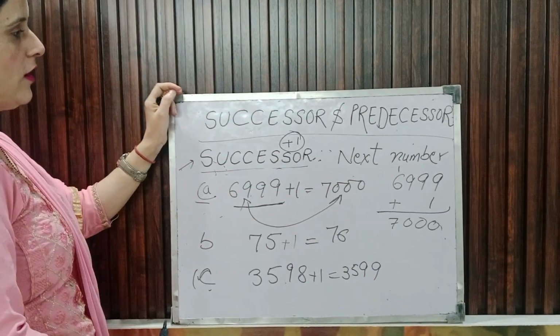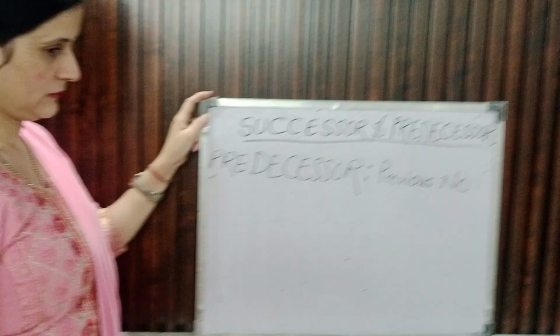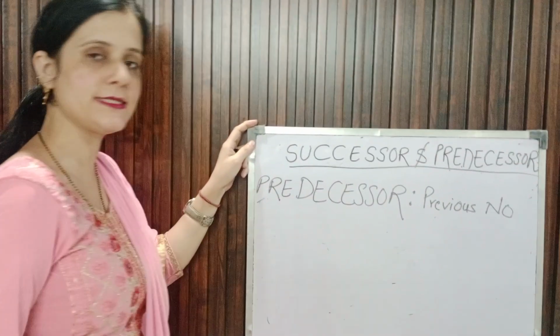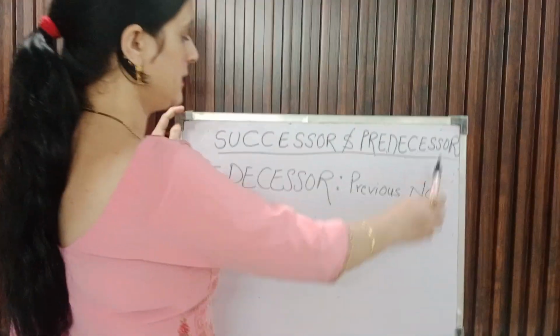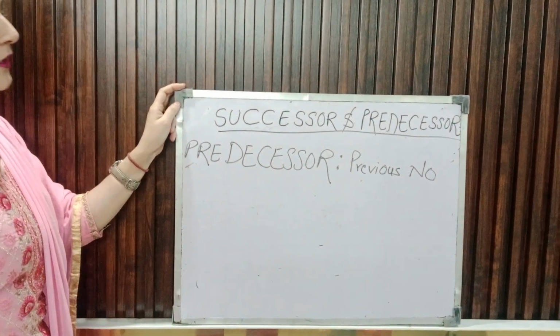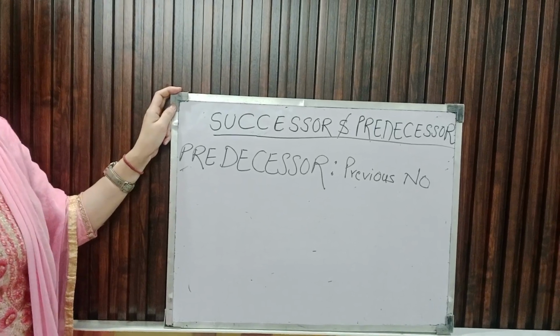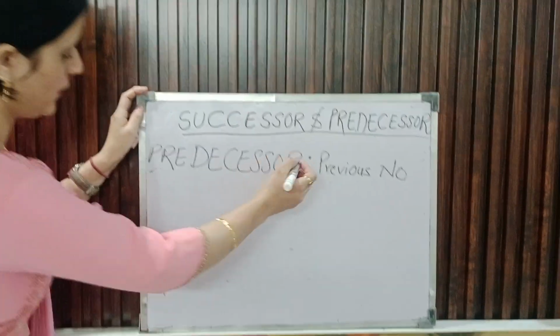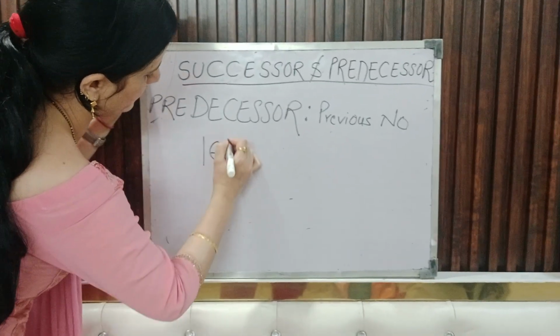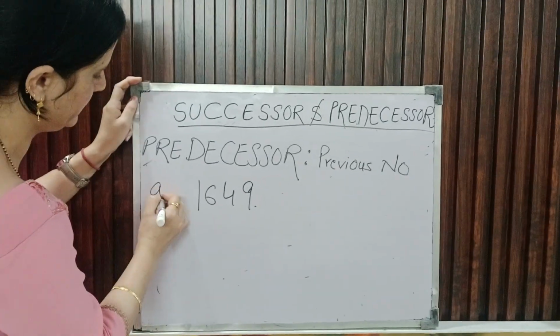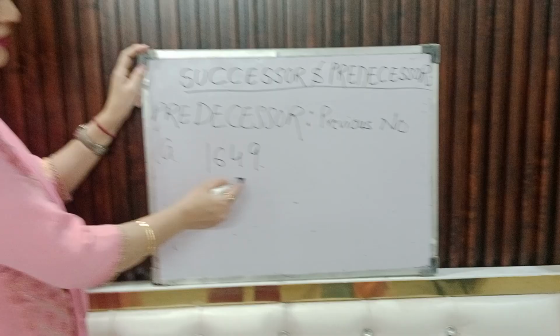Now we will move forward to predecessor. We have already taught you what is predecessor. Predecessor means previous number. The number that comes immediately before the given number. For example, here we have 1649. I have to find the predecessor of this given term.